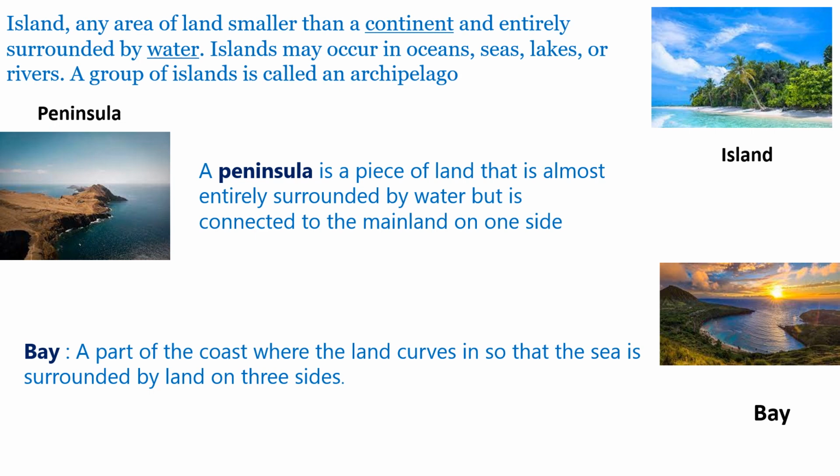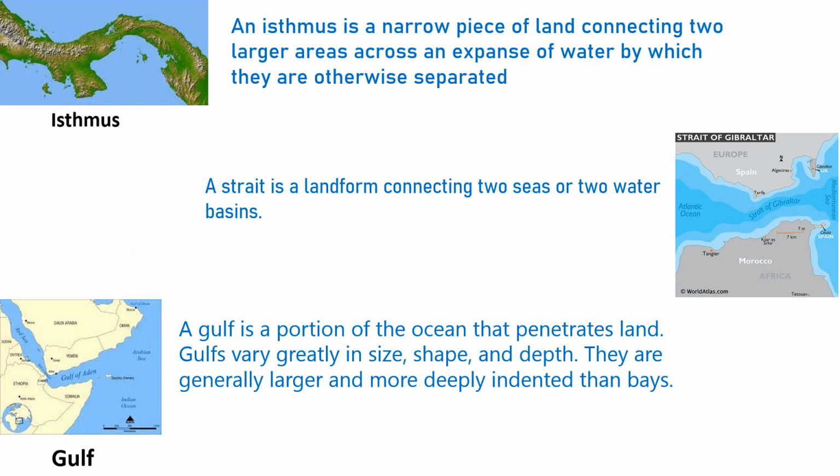And then peninsula, piece of land that is almost entirely surrounded by water, but it is connected to the mainland on one side, water on three sides. Bay, a part of coast where the land curves in so that the sea is surrounded by land on three sides. Then isthmus, strait, and the gulf. You can see the diagram and you have to learn the definition of all these.